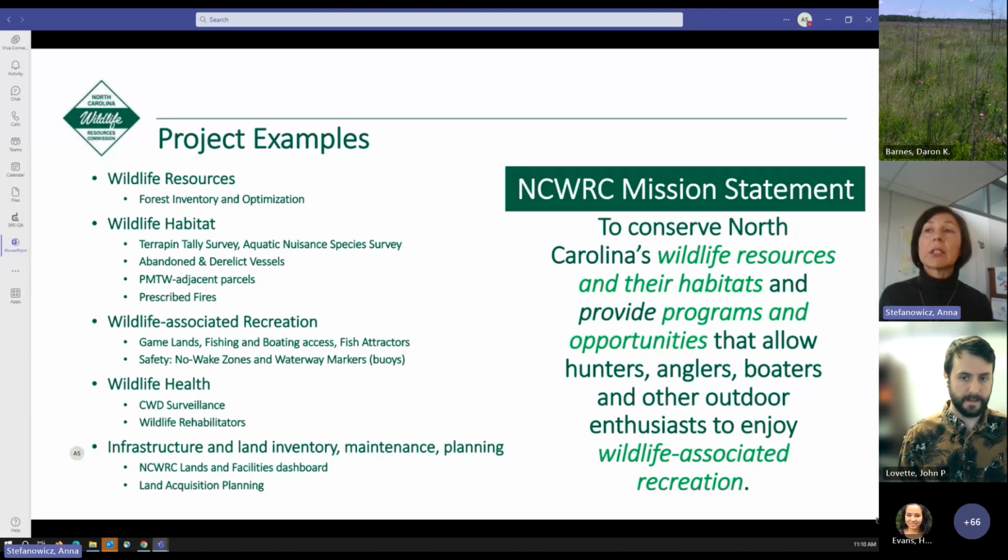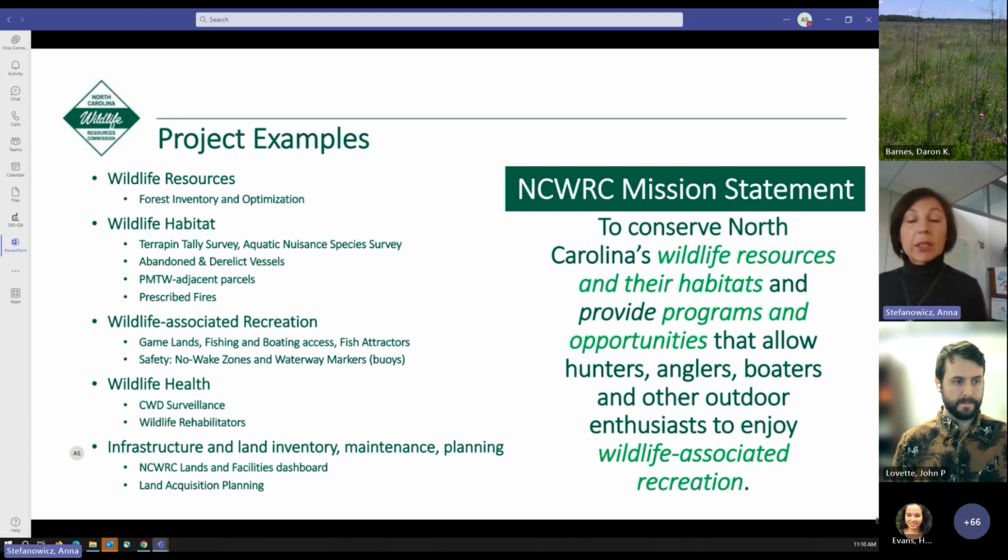As you see, there is a wide range of conservation projects and sharing information about wildlife health, public access to recreation, and related safety measures. These programs and opportunities would not be possible without the infrastructure and land the agency maintains.